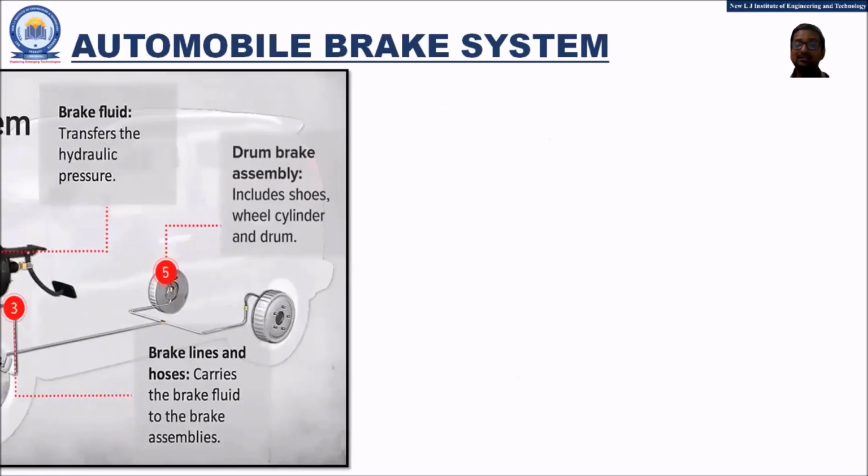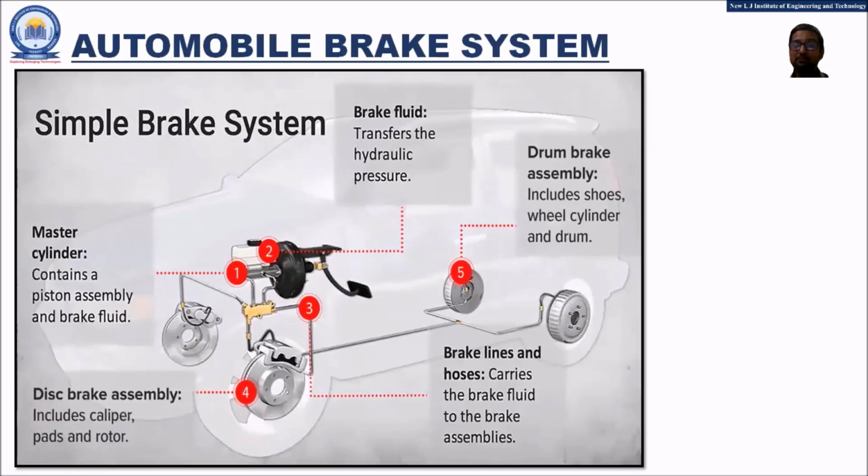This is the simple arrangement of the brake system in the automobile. The main components include, first, the master cylinder, which contains the piston assembly and the brake fluid. The second component is the working fluid, that is the brake fluid.